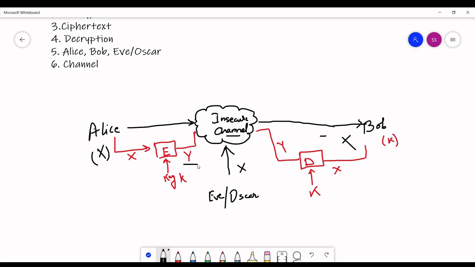In the next lecture, we will see some of the classical ciphers and see how cryptography started initially.